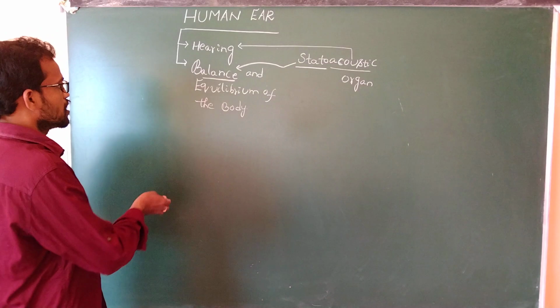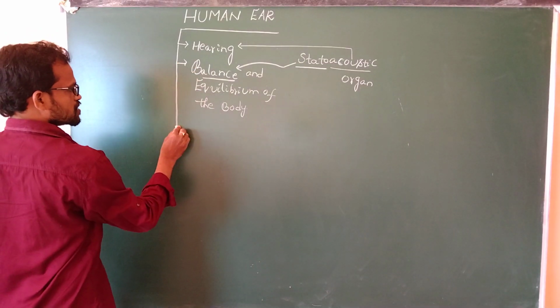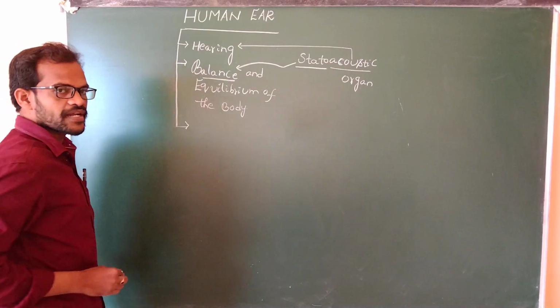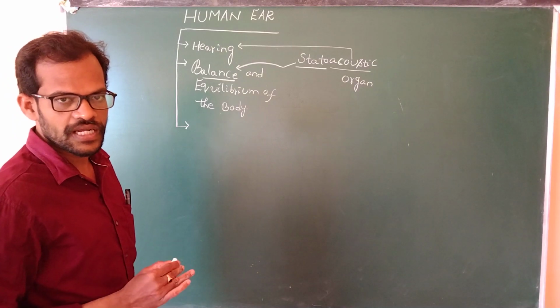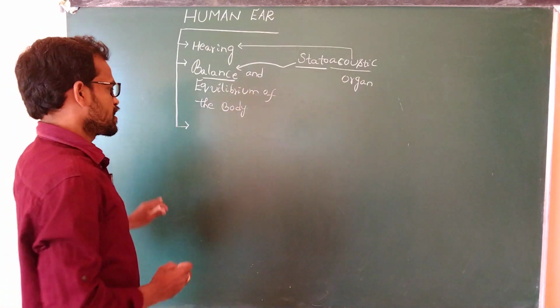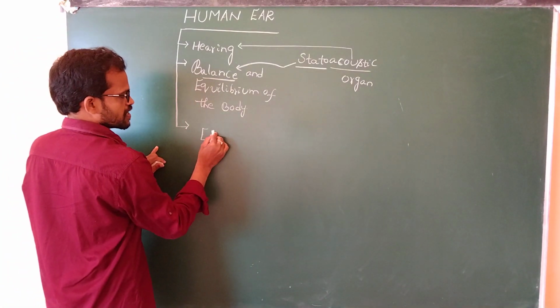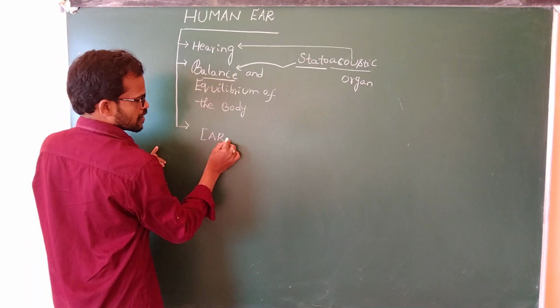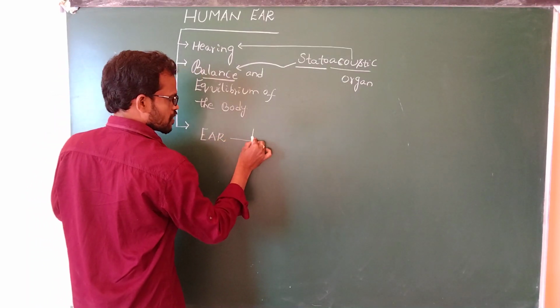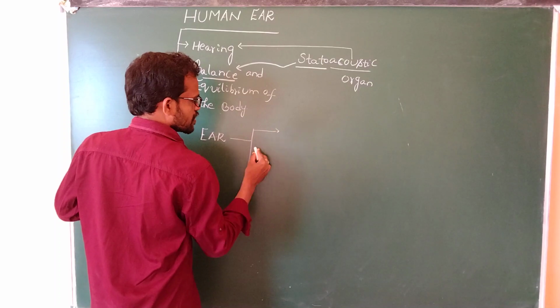Coming to the structure of the human ear. The ear is divided into three parts: external ear, middle ear, and inner ear. What is the first part? The external ear.